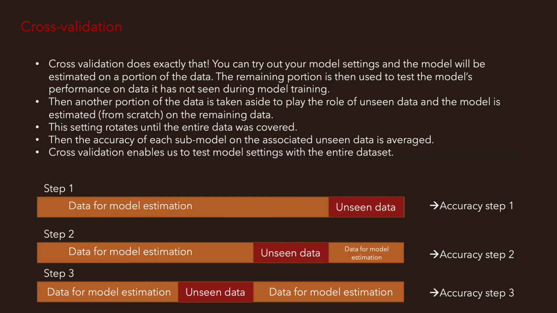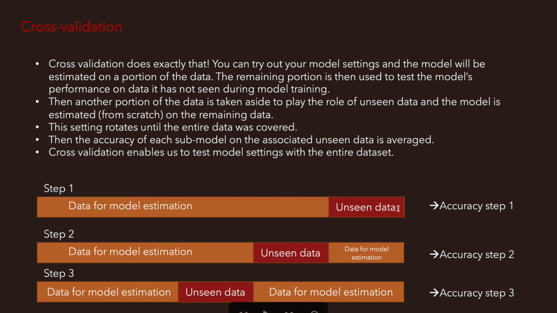So one thing you can do is you simply set aside a part of the data and you say, this is the data I keep unseen. I estimate the model on the rest of the data I have available, and then once I'm done with the estimation, I'm going to give it the unseen data and see how the accuracy is. And that's a good idea actually.